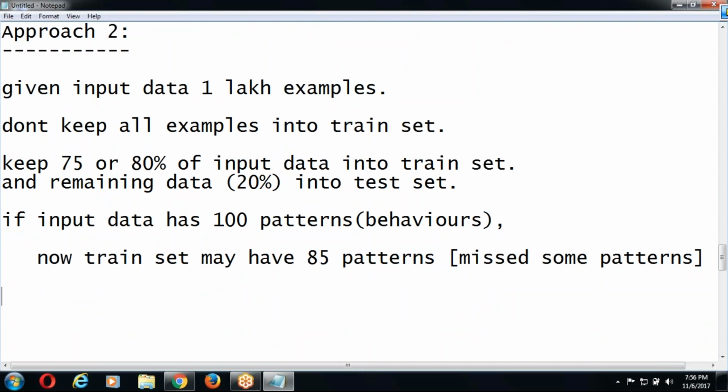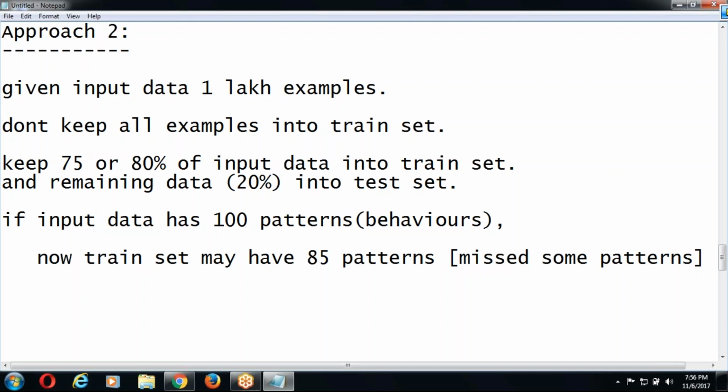A train set may have 85 patterns. That means it misses some patterns. Now if I've trained the model, my model will become expert in how many? 85 patterns. Still 15 patterns are unknown. Understand, sir? In that unknown pattern situation, what is my model's behavior? I want to test it.